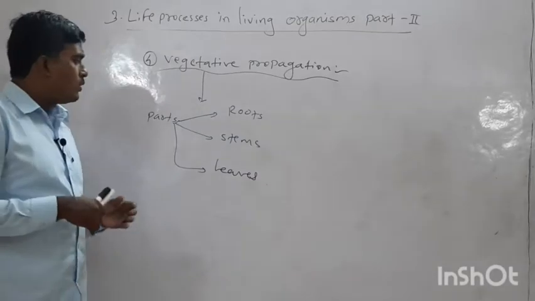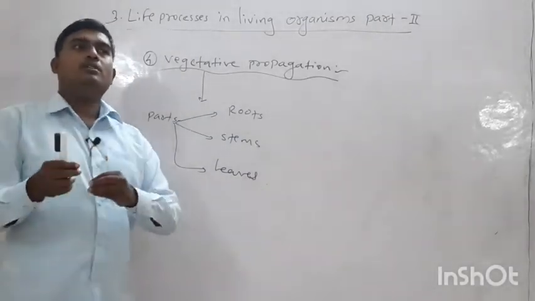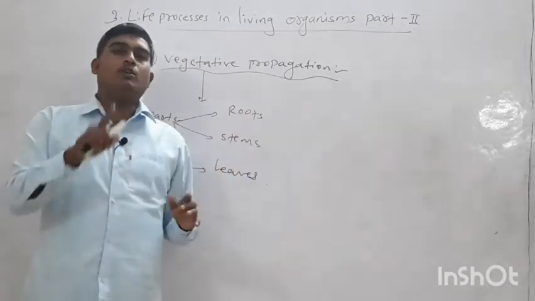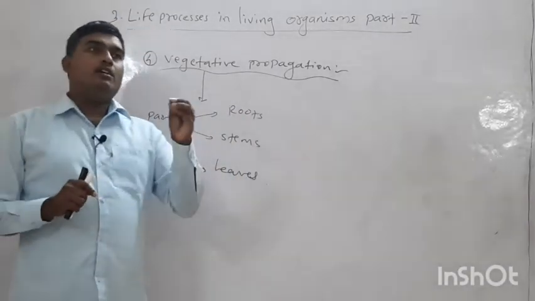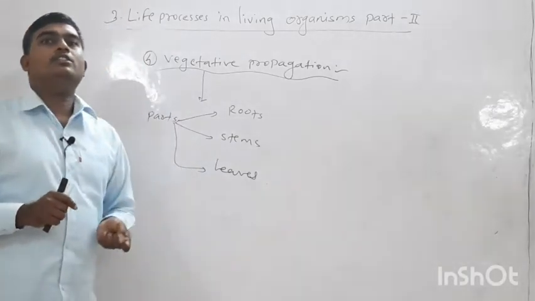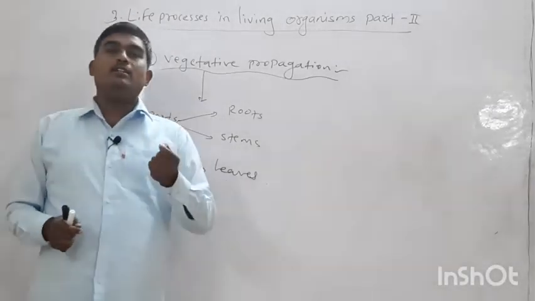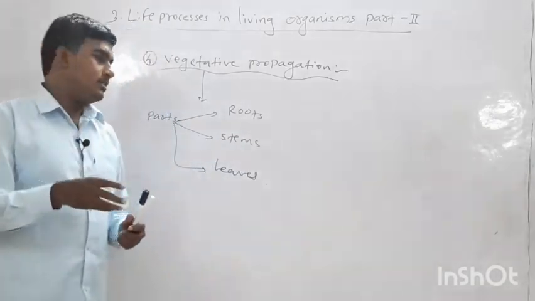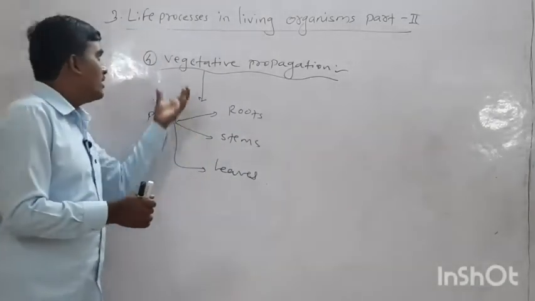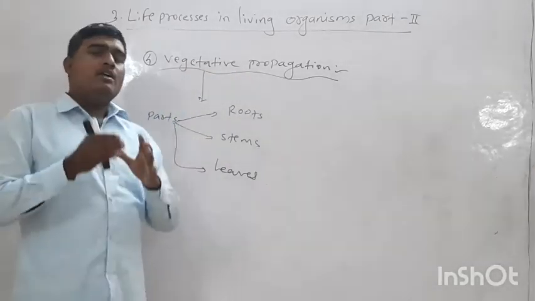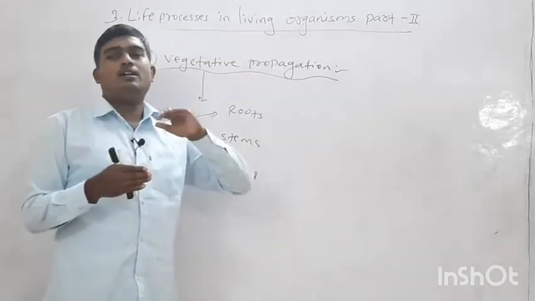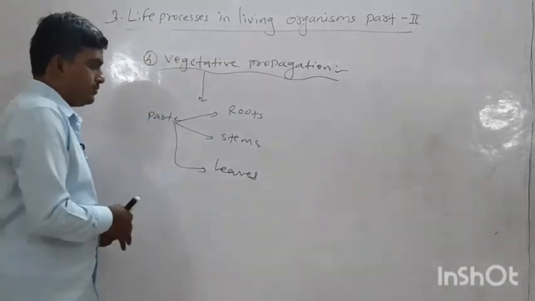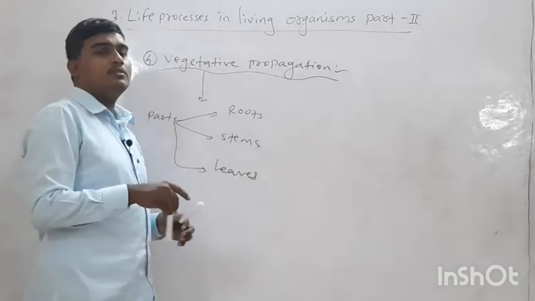So how can plants reproduce by the use of leaves? Okay, so there are so many processes. One more technique is there. We can culture the leaf cells in a laboratory also with the help of tissue culture. That process is different from this process, but we can discuss tissue culture in our biotechnology chapter. Okay, there is another technique, that is tissue culture.